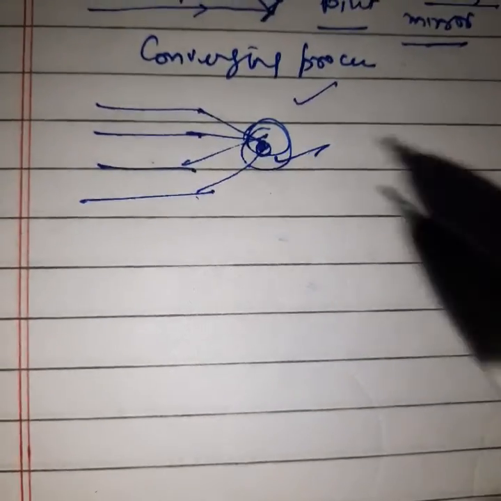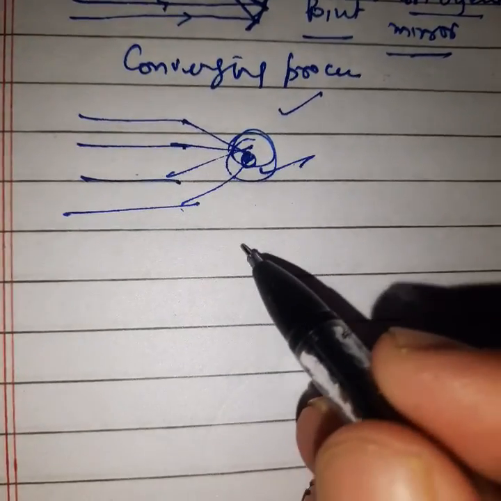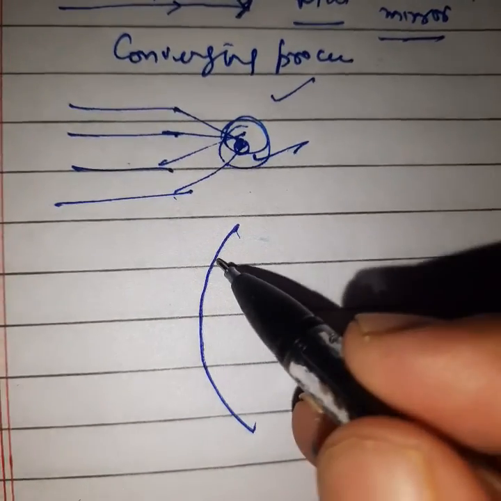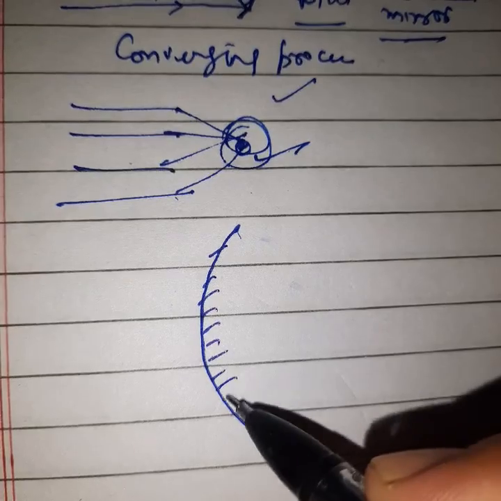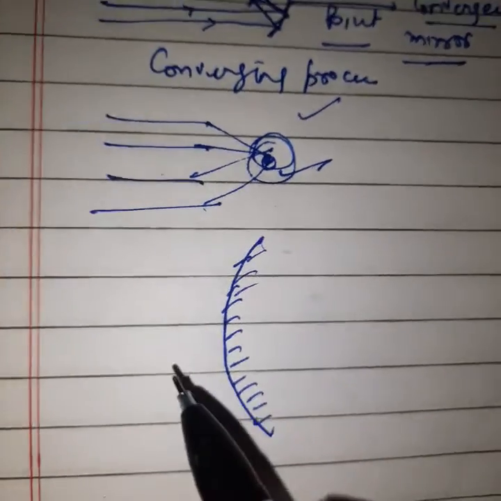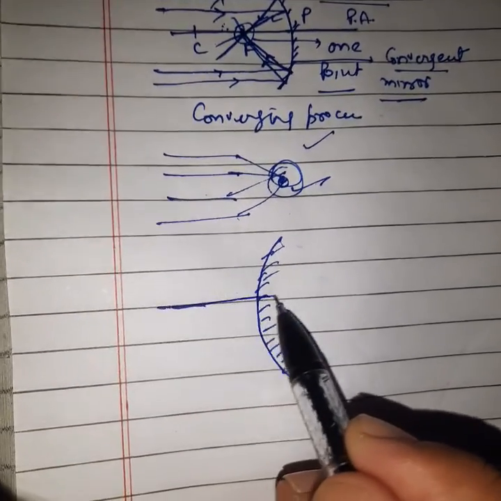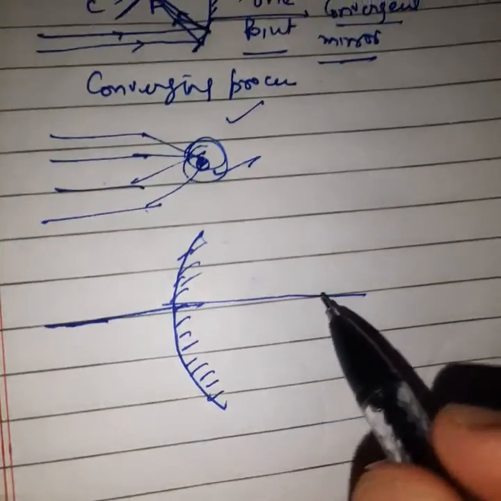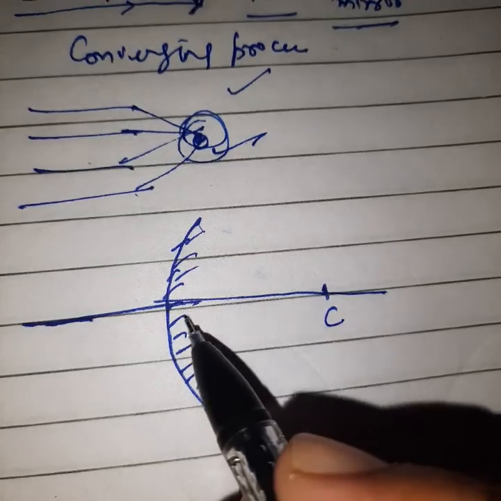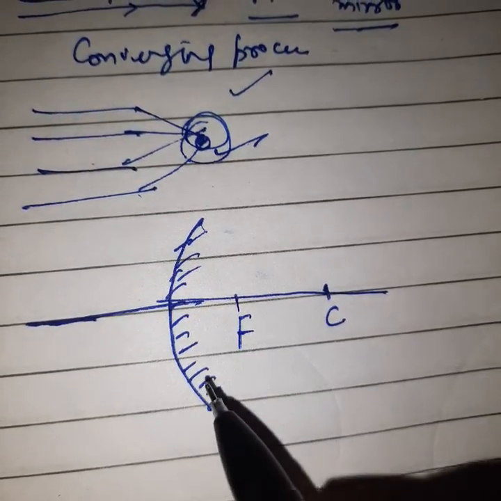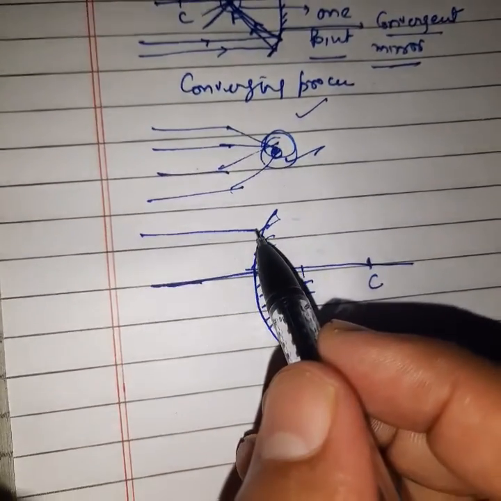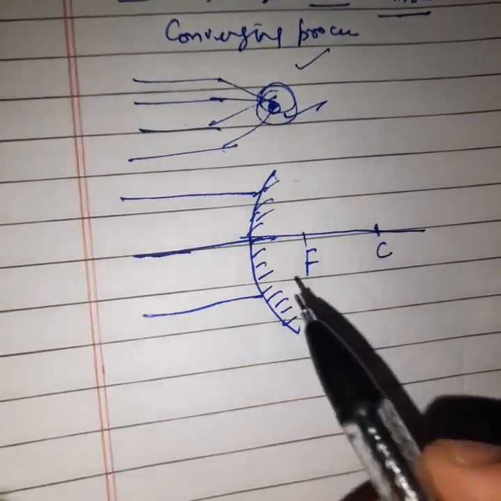Come to the second mirror, the convex mirror. This is the convex mirror. Clear? So this is the principal axis. I told you before that the center of curvature will be on the same side as the pole. So light will come and fall on the surface of the mirror.